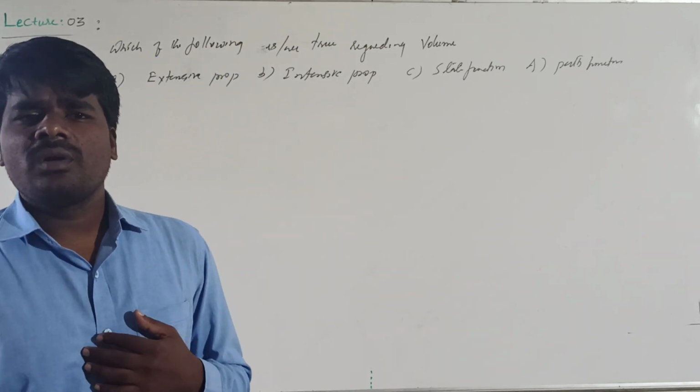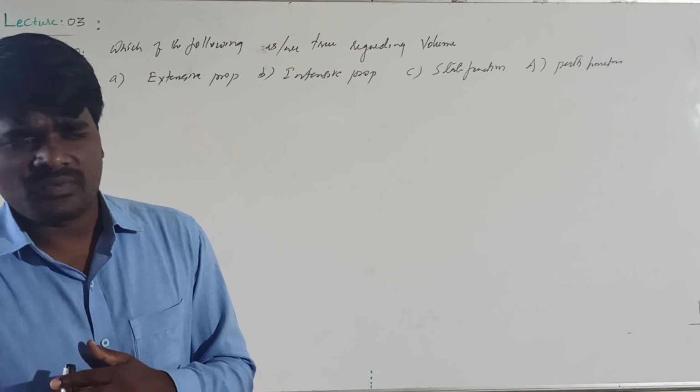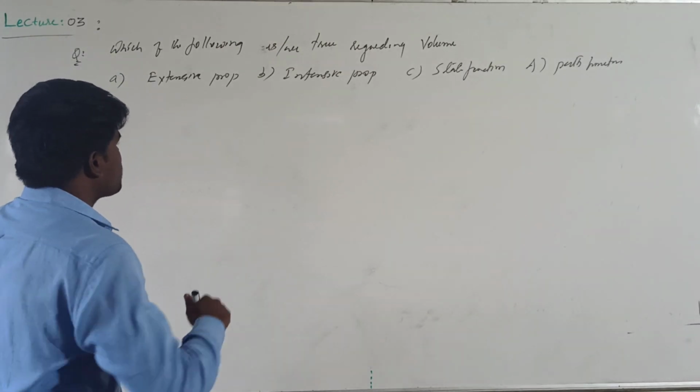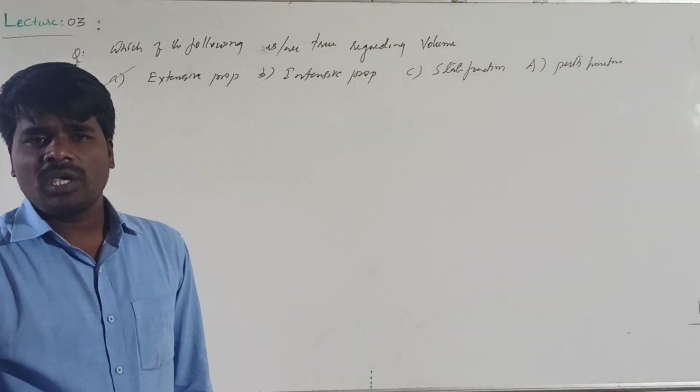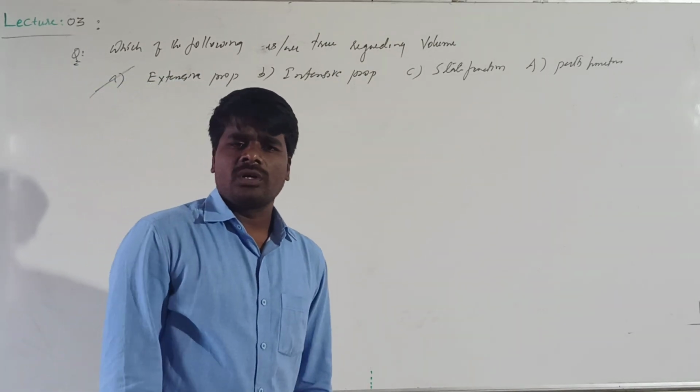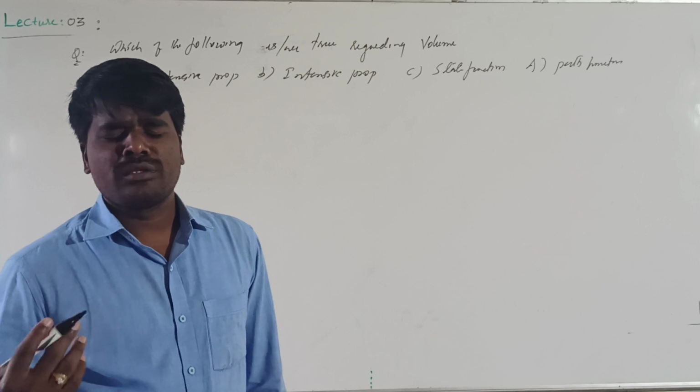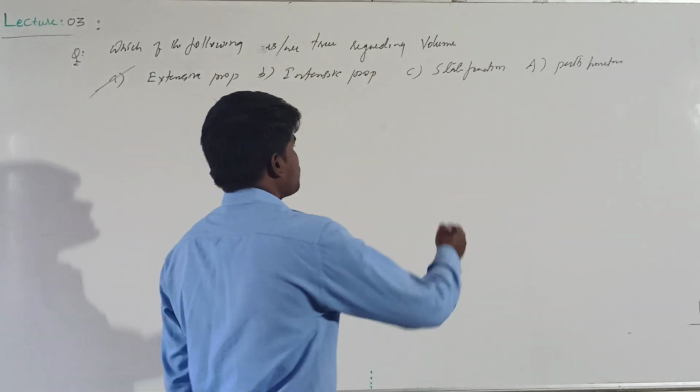So volume is an extensive property. And as for state or path function, pressure, volume, temperature, internal energy, enthalpy, entropy are all state functions.